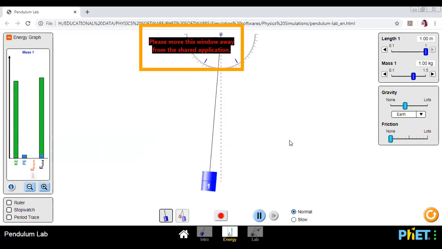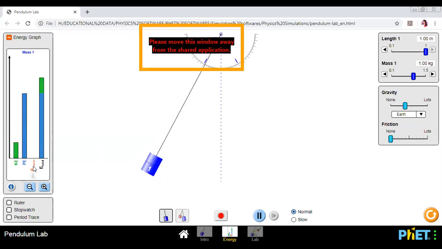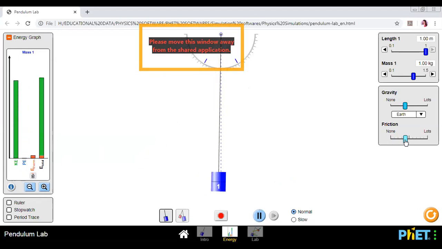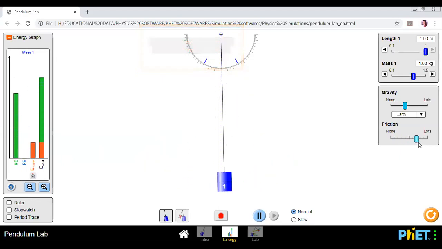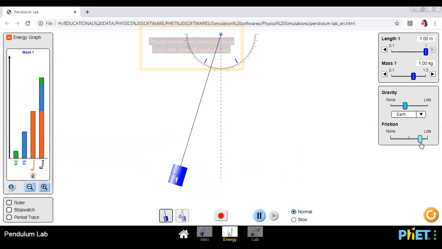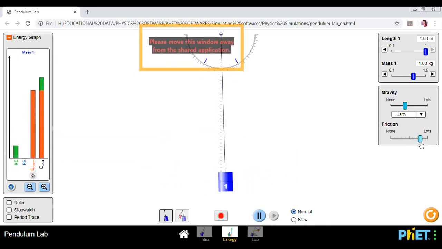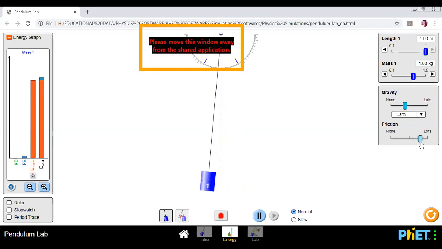Okay, now see what happens. Look at the parameter of thermal now. So I'm adding some friction. As I've added some friction, you will find the amplitude of the swing is decreasing with time, and look at the thermal energy. The thermal energy is increasing. So what happens to the energy? You will find the total energy is getting converted into thermal energy. So that's the reason why the pendulum stops oscillating.